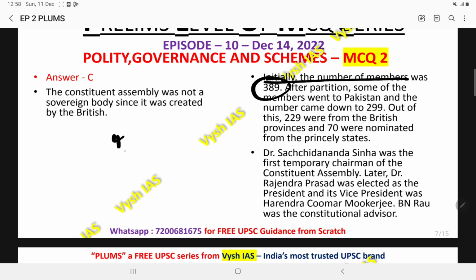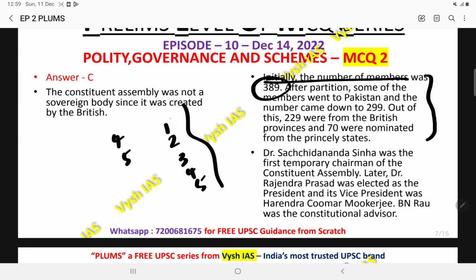Sometimes, as the third or fourth statement, or fourth or fifth statement, they'll give these kinds of weird points. But you can eliminate the options based on the previous 3 points. At the maximum, they'll give 5 points, and out of these 5 points, anyway you will be in a position to eliminate 3 options based on your static understanding. So that will do. If you want, you can take a note of these points also.